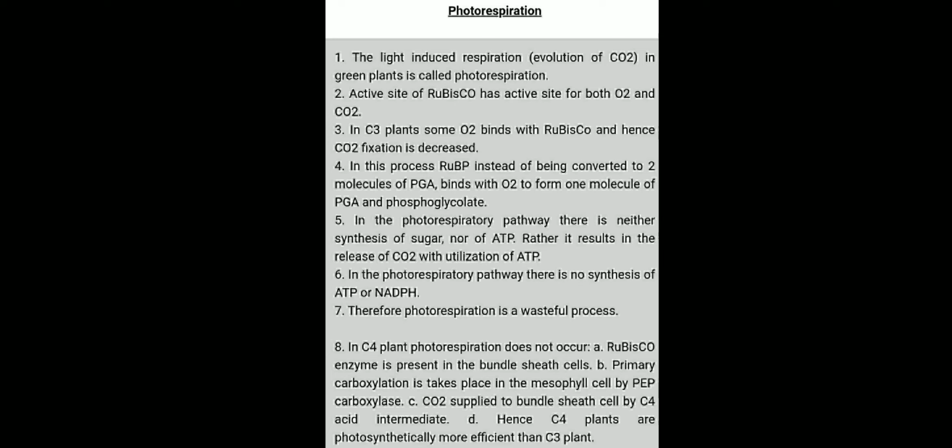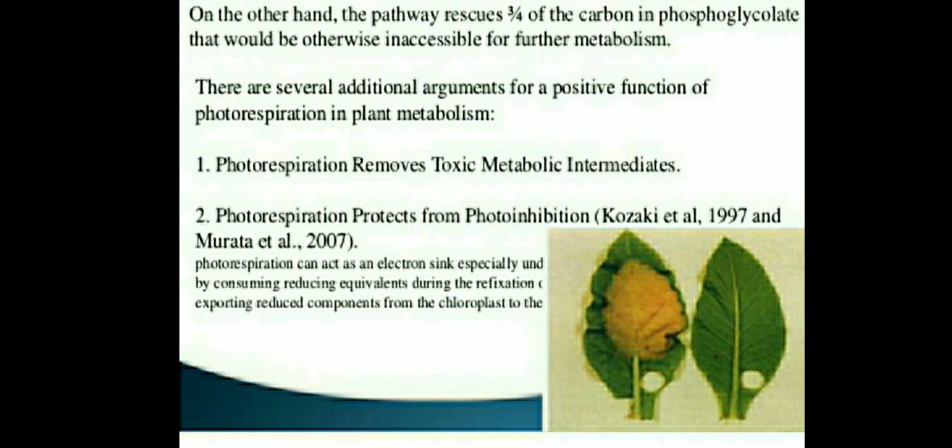Hence C4 plants are photosynthetically more efficient than C3 plants, glucose biosynthesis is a high metabolic process, and the yield of the C4 plant is also very high.